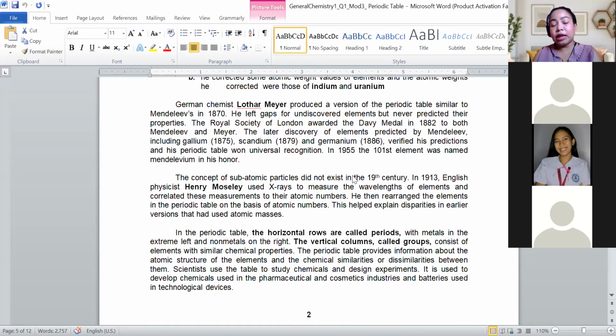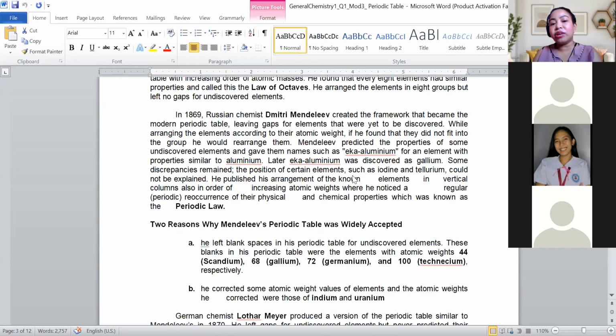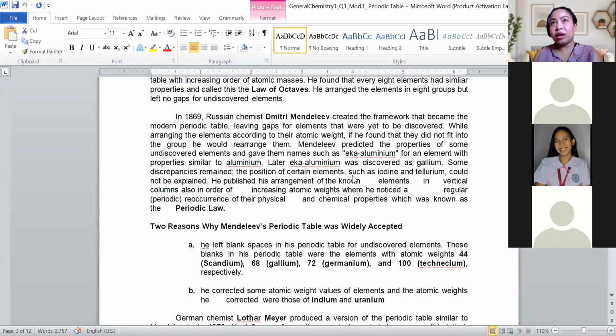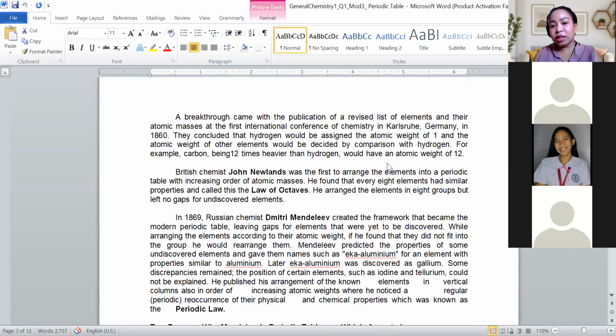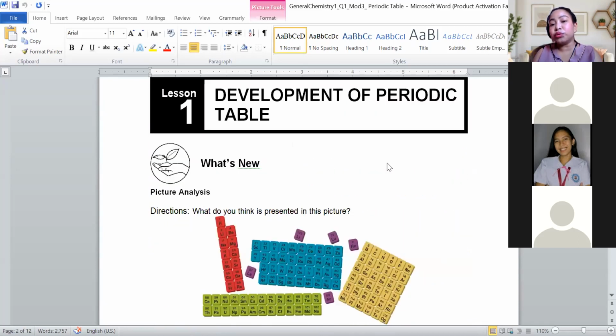We have to understand the basic concepts of chemistry before we go to more details. So module 2 and module 3 are the basic ones.